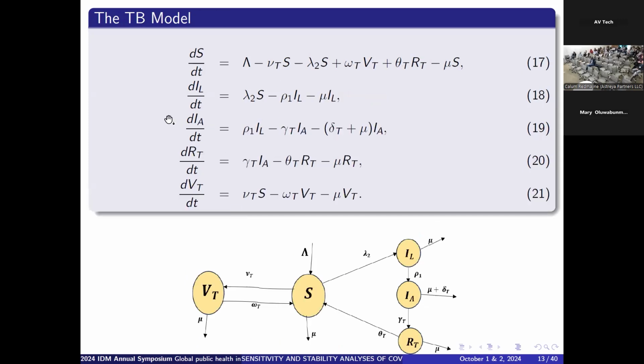And then we also developed a model for the tuberculosis disease. So this is the model representing the tuberculosis infection, and then this is the flow diagram for tuberculosis infection alone.